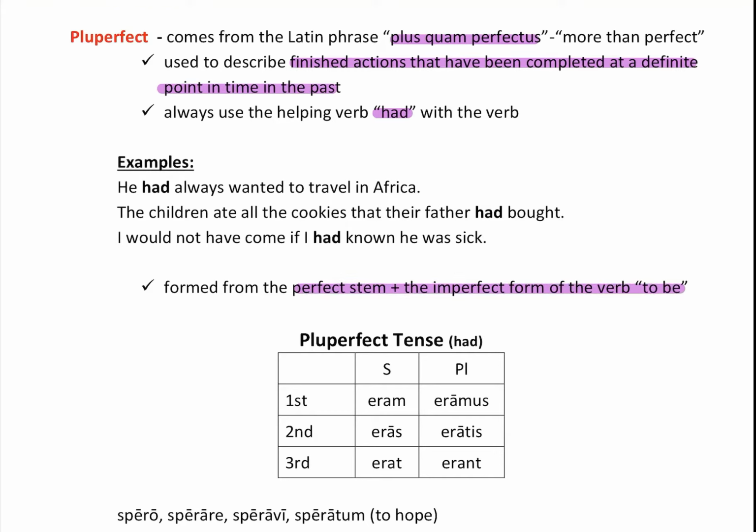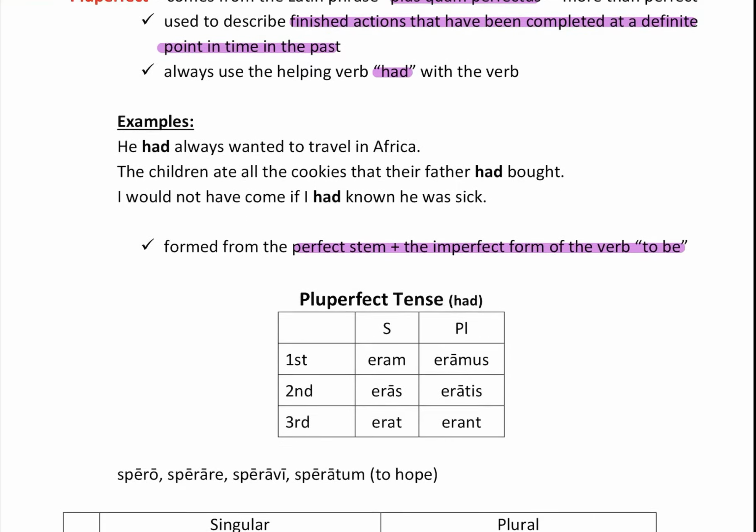So make sure your chart books are out. You're going to fill these in. And of course, it's aram, aras, arat, aramus, aratus, arant. Not as a separate word, but as an ending. So think of it as one perfect plus another imperfect. So the two perfect forms together is plus or extra perfect. All right, add them to your chart book.